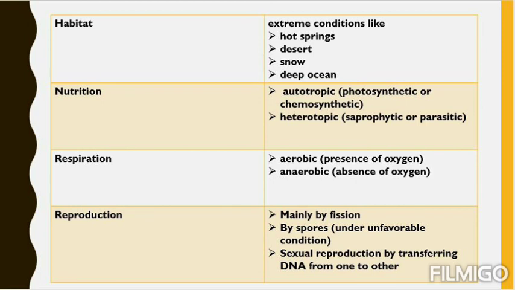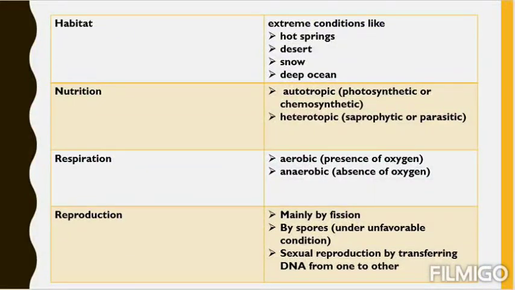Then comes respiration. Respiration, we know, is to get the energy from the food. For us, it's kind of breathing in, breathing out. So here respiration can be aerobic. Aerobic means in presence of oxygen. That means they can stay in presence of oxygen, or anaerobic, in the absence of oxygen. So most bacteria can be both aerobic or anaerobic. Some are strictly aerobic, some are strictly anaerobic, some are facultative, some are obligate. These are so many complicated terms, so no need to remember that. Just remember that respiration can be in both modes, aerobic mode and anaerobic mode.